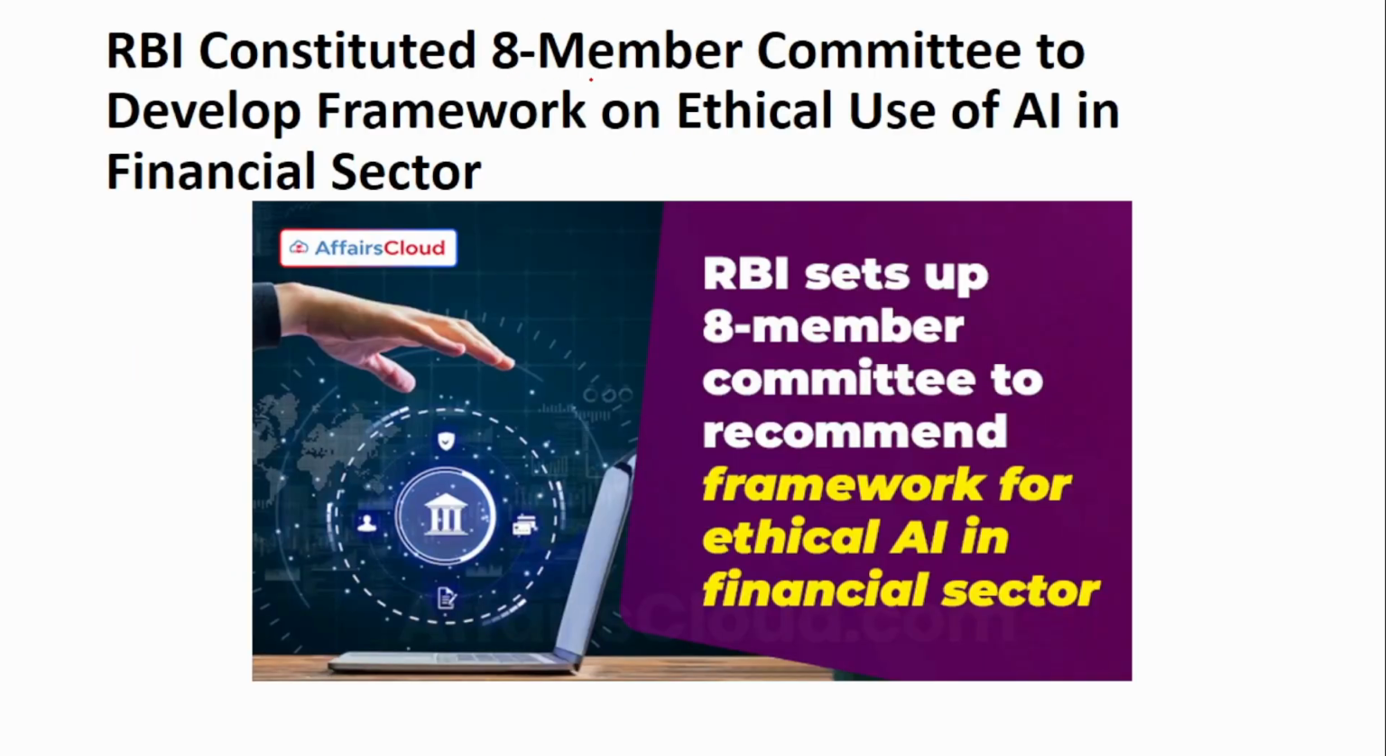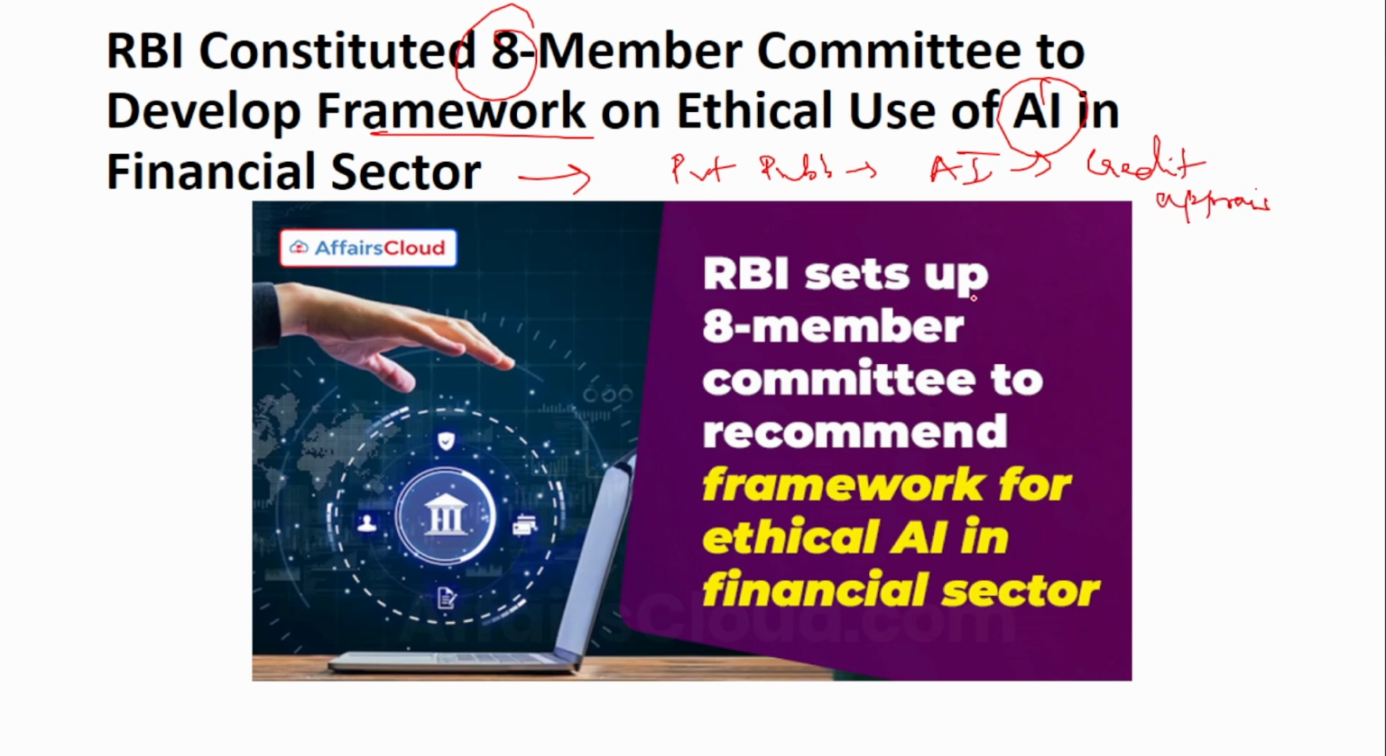Next is RBI constituted an 8-member committee to develop a framework on ethical use of AI in the financial sector. You know that now the private sector and also the public sector banks are making use of AI in their system, like for credit appraisals. In order to give loans to the customers, they have to first appraise them, right? You have to analyze the loan, analyze the customer. This is what is called credit appraisal. So AI is used in the credit appraisal.